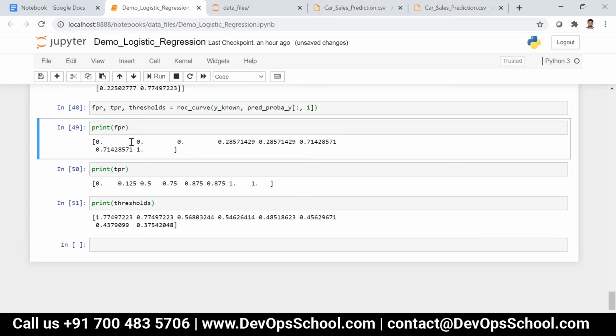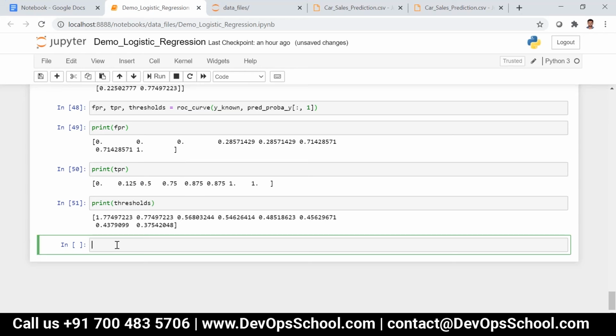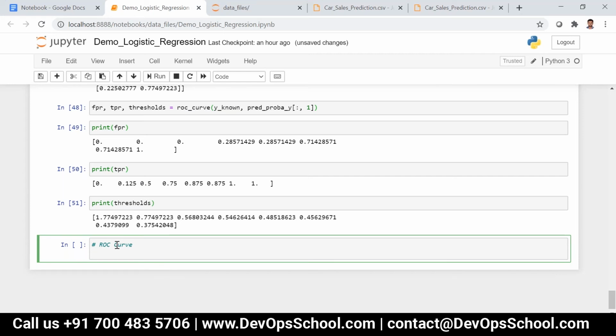Now, why we are finding this is because we are going to plot the ROC curve based on this. So I'm going to say plt.plot of FPR, TPR, and then label is equal to logistic regression, area is equal to %0.2f.